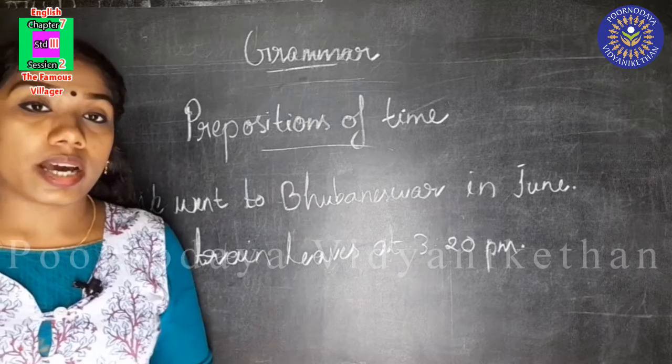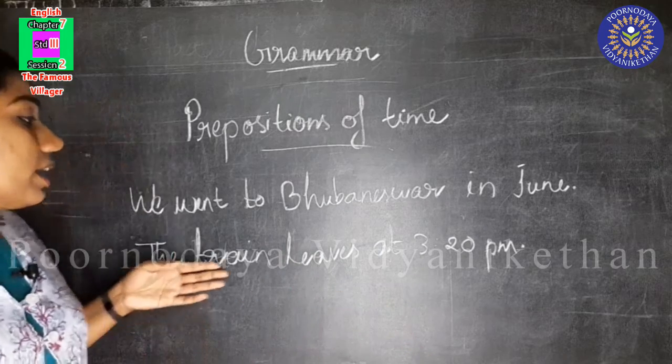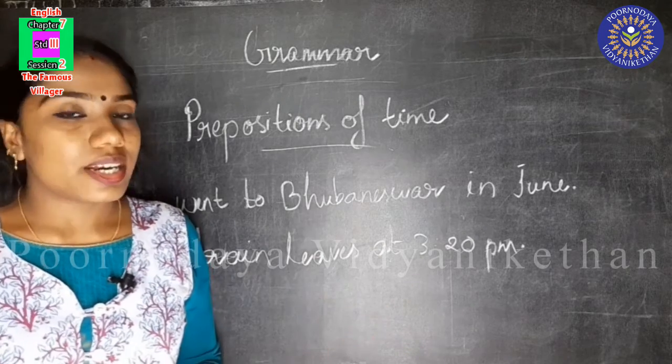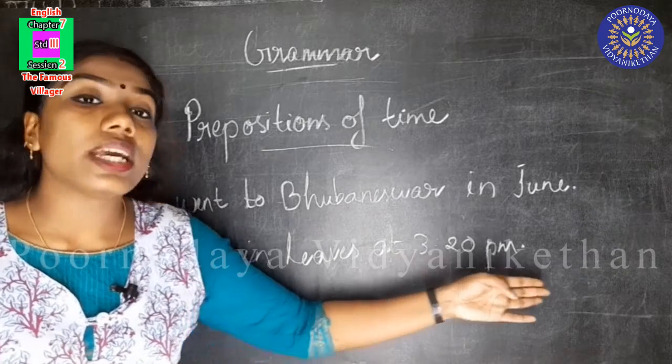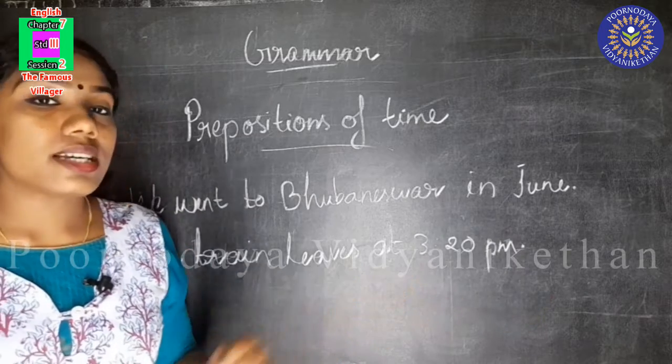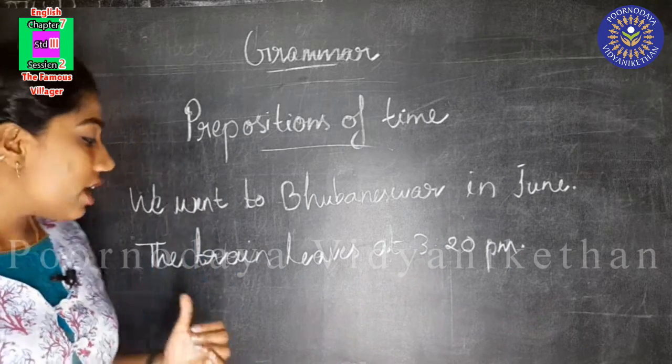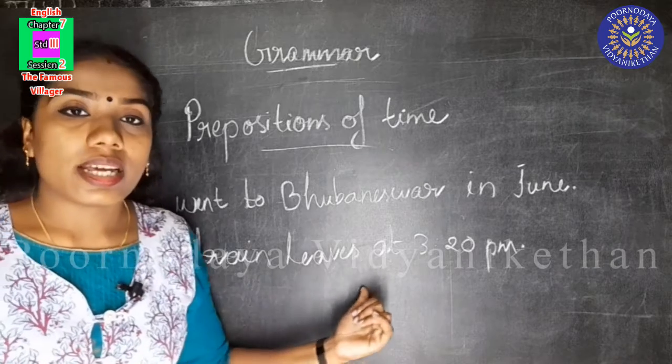At is the word that tells us when the train leaves. Did you understand? The train leaves at 3:20 p.m. Here, at is the word that tells us when the train leaves.